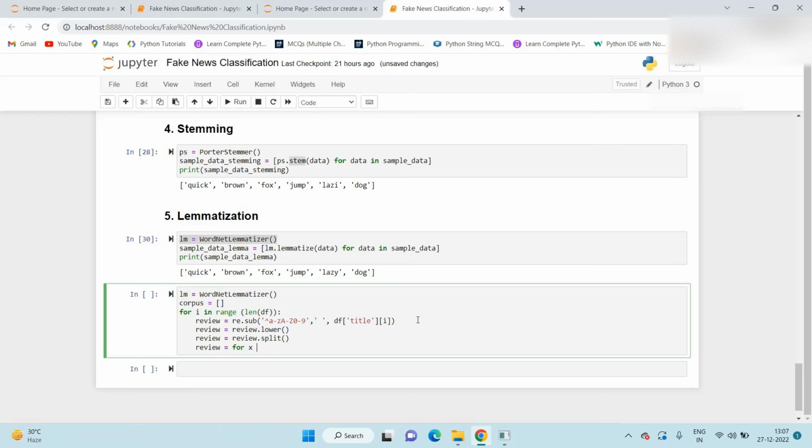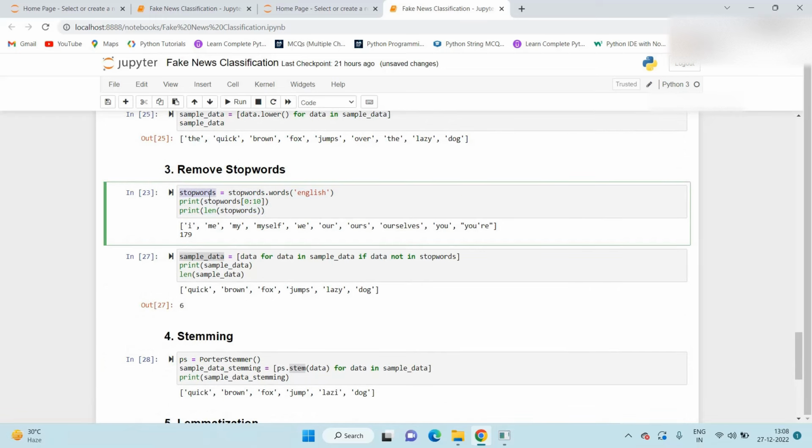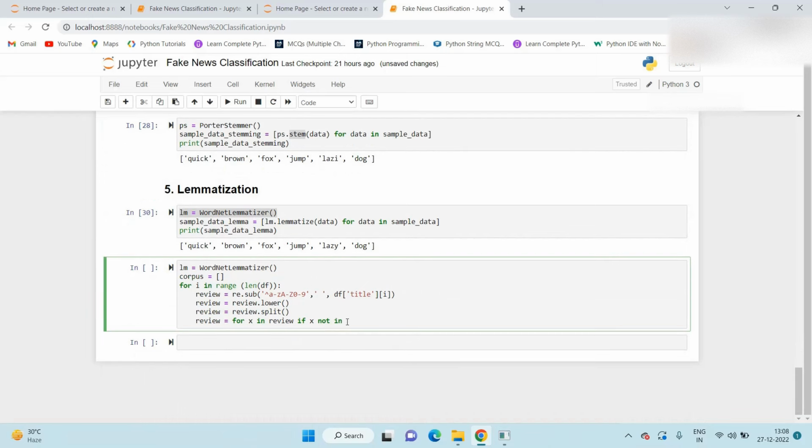Again, for each x in review, if x is not in stopwords, we already created this stopwords object, not in stopwords, or we can again write stopwords.words of English. Then you can use lemmatization on that.